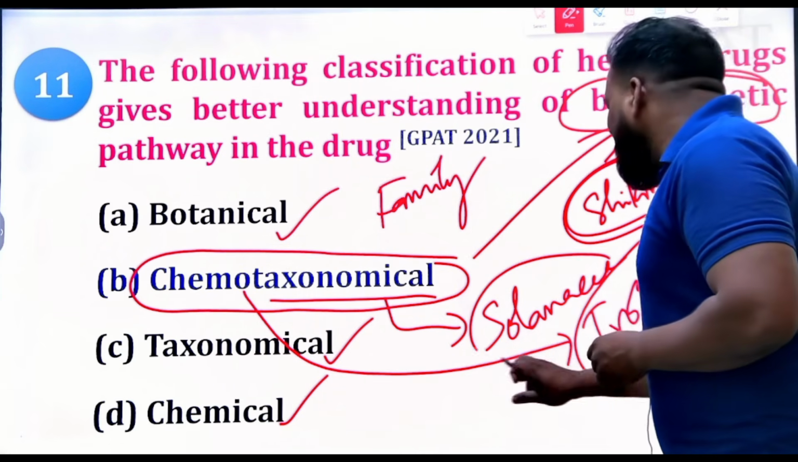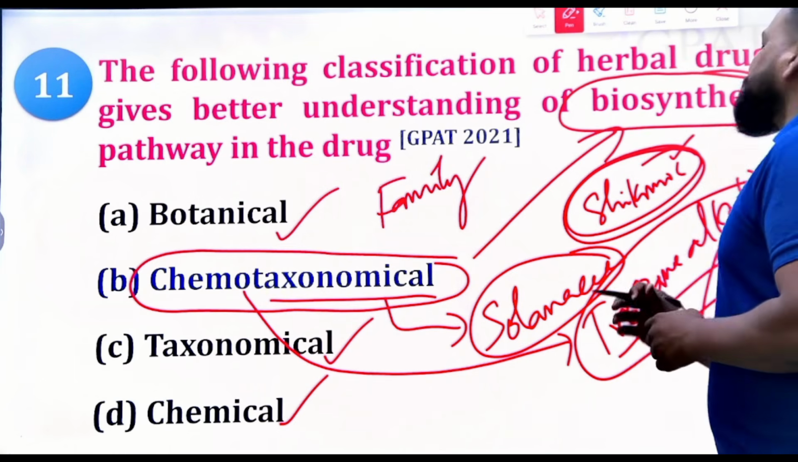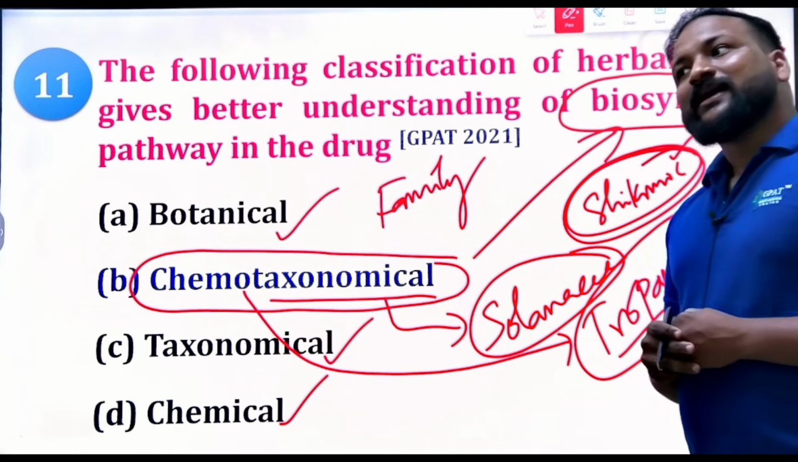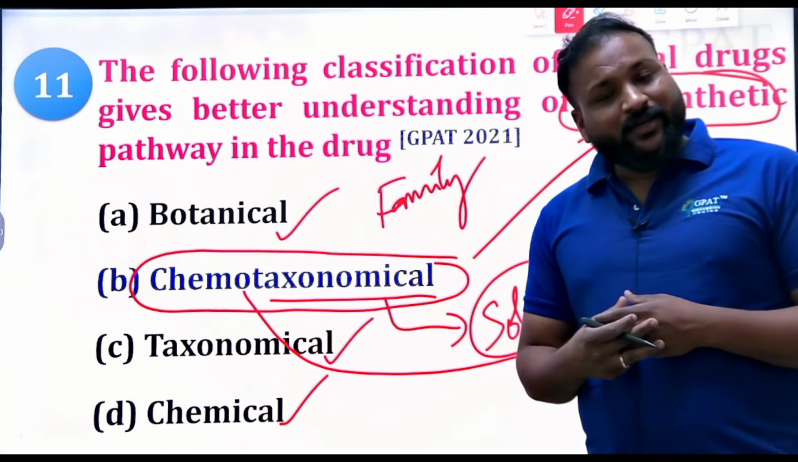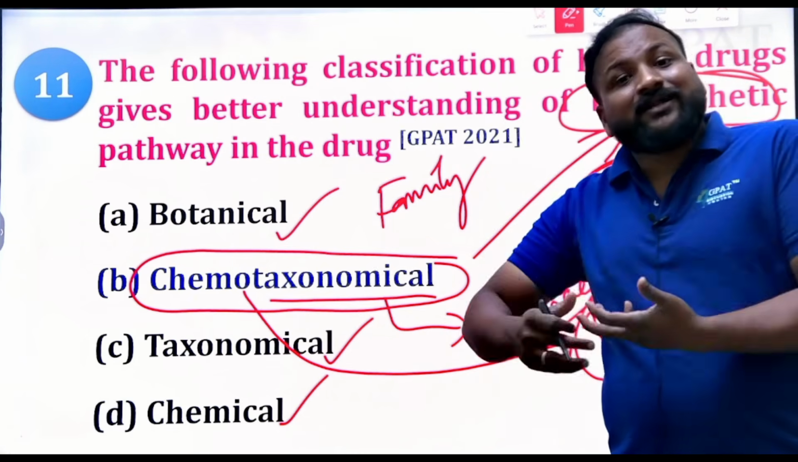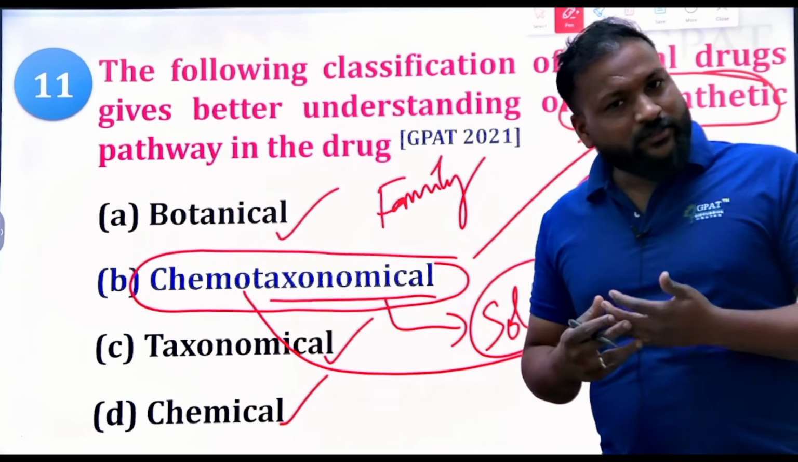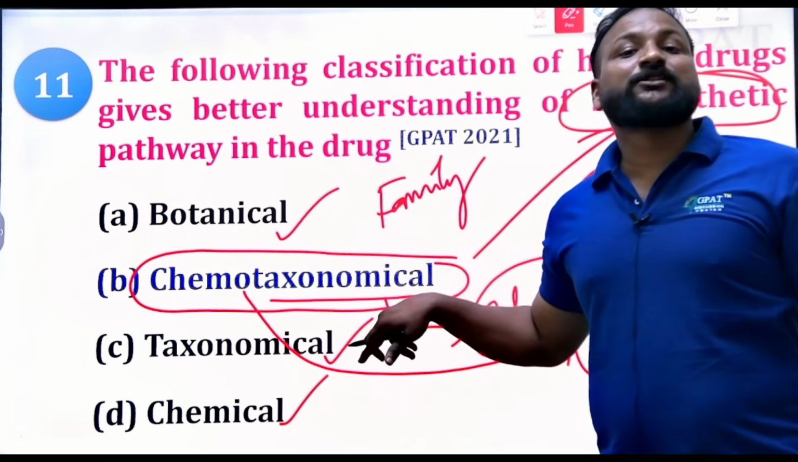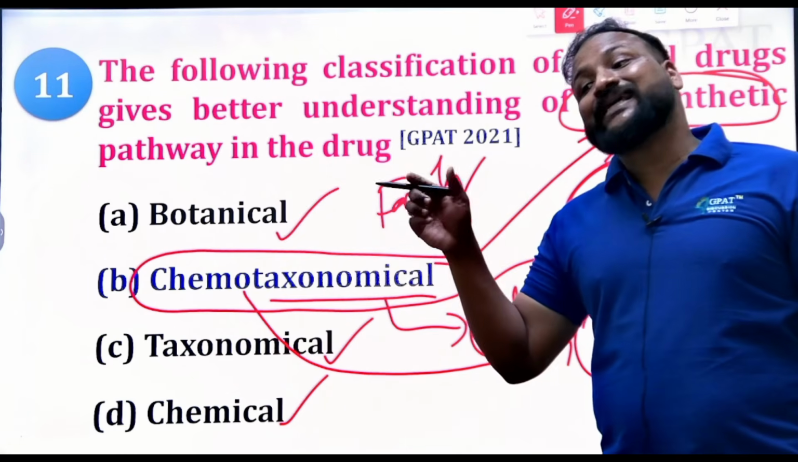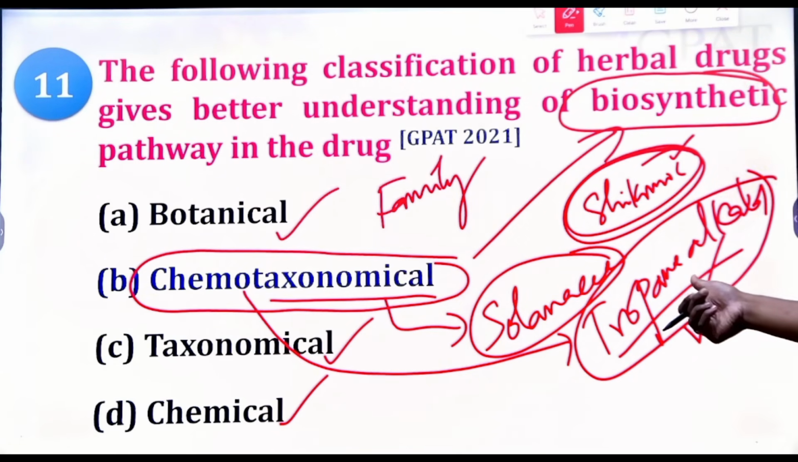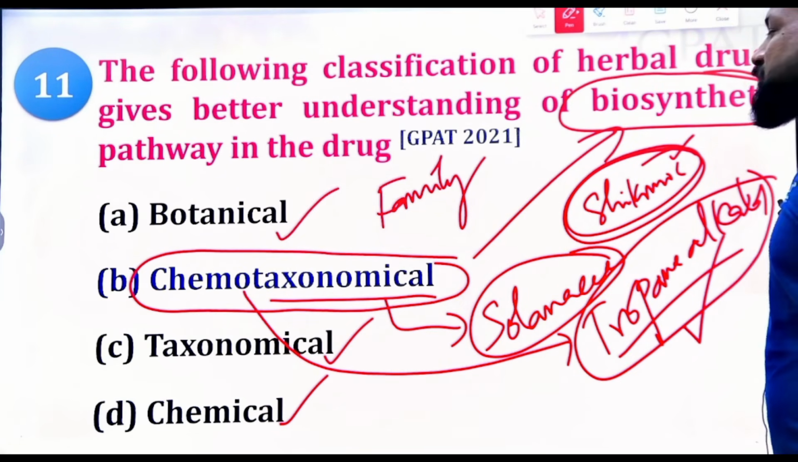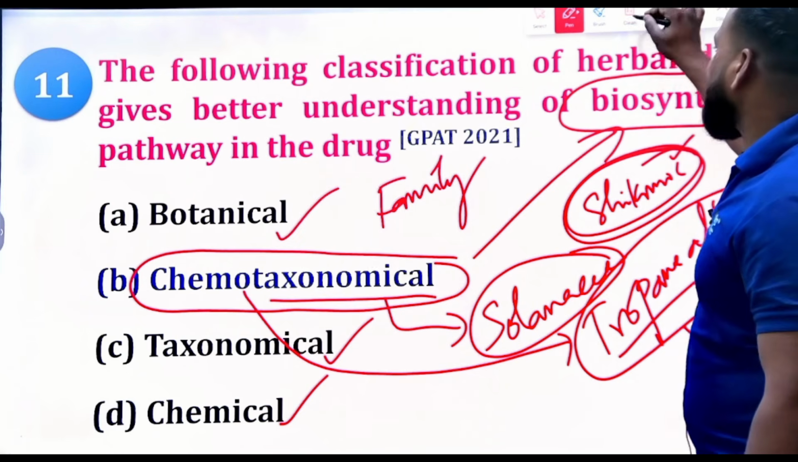So in the Solanaceae family, tropane alkaloids are synthesized. Obviously, in order to synthesize the tropane alkaloids, we need ornithine. Ornithine, lysine, these are the things we require. These are the end products of which pathway? The amino acid pathway. So based on the chemotaxonomic feature, you can determine the biosynthetic pathways. Is this clear? Yes. Thank you.